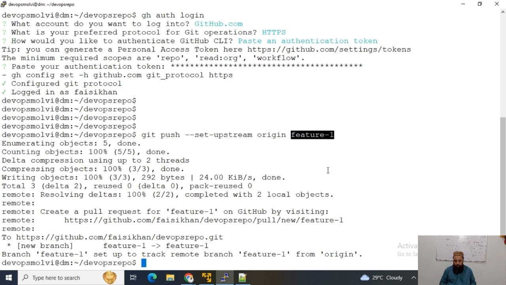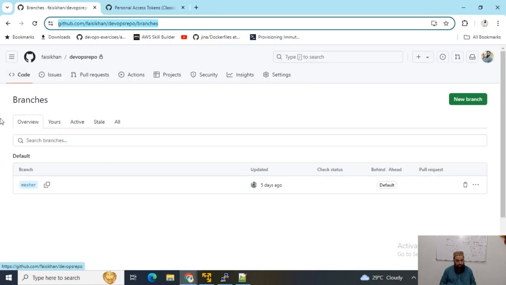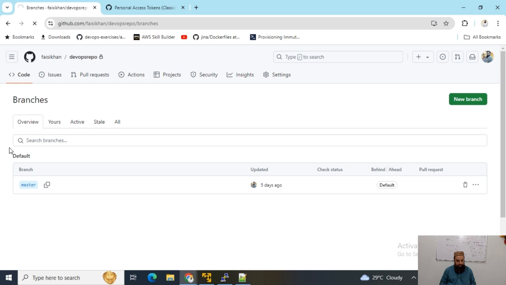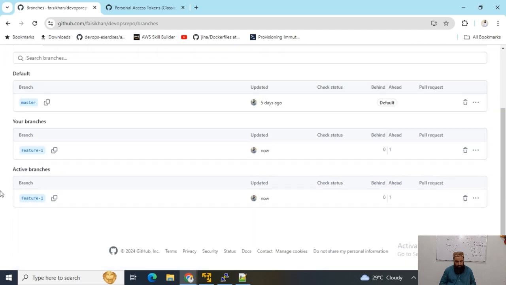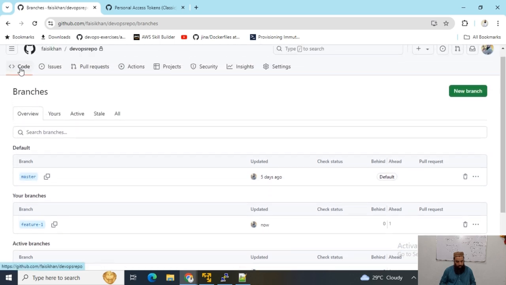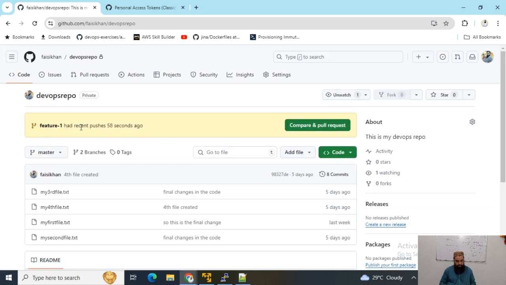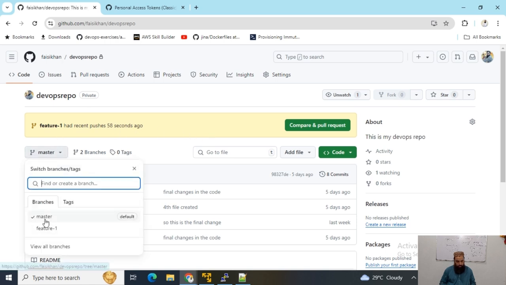Now you can see that I have pushed this feature 1 branch to my remote repository, and now we must see this branch here in our branches list in our GitHub account. So you can see we have this feature 1 branch and it is active. So now again, if I go to the code option, I must see 2 branches here. Feature 1 had recent pushes 58 seconds ago, and now you can see we have these 2 branches.